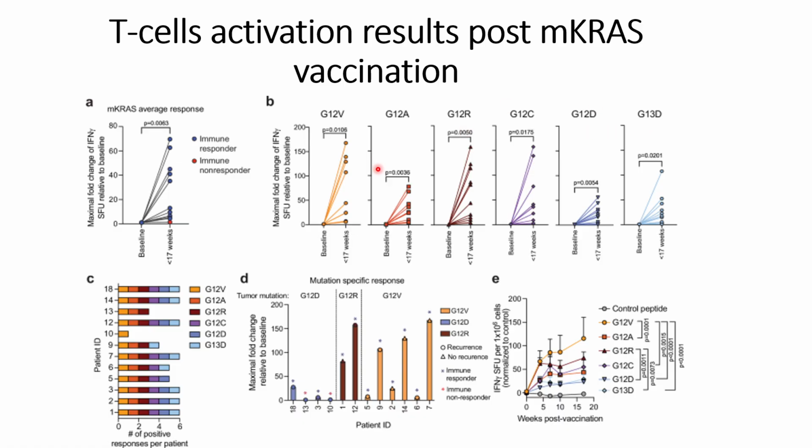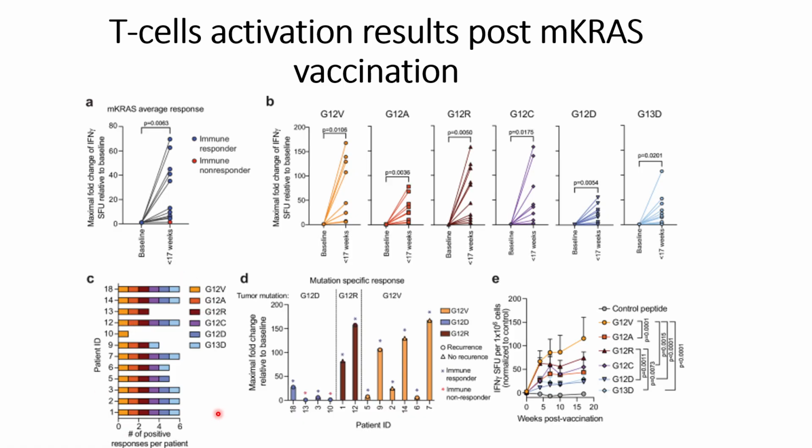They found that against these six mutants, most of the patients' PBMCs show an elevated level of IFN-γ. And when they checked the quantification, in terms of the statistics, 53% show an elevated level of IFN-γ compared to the baseline.